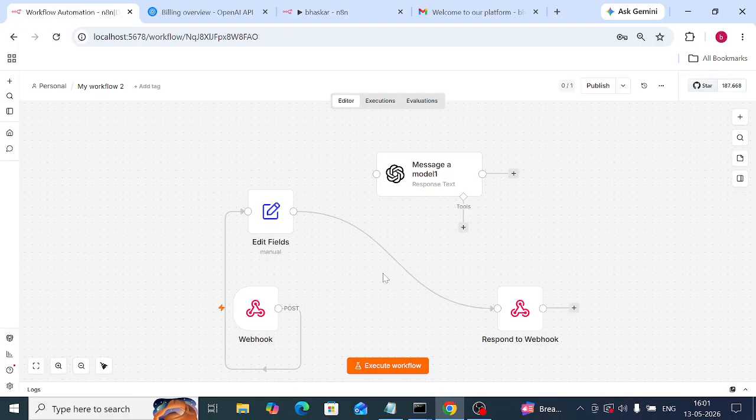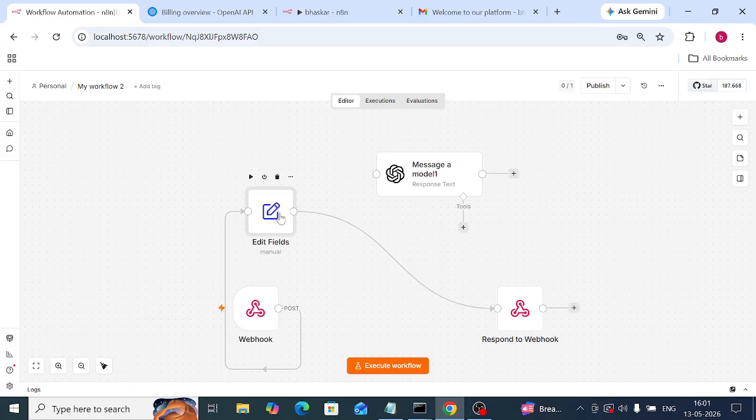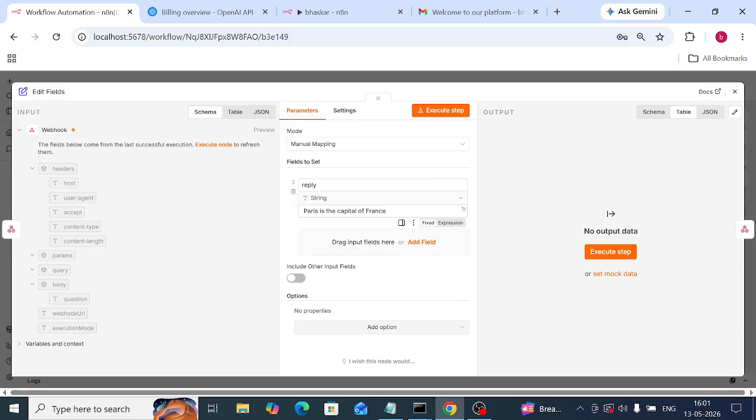Here what I am doing is giving the question, what is the capital of France. And the reply I want to get is, Paris is the capital of France. For that purpose, the same webhook node we took, and then we are writing here, and then we are closing, and then we took the edit fields node and wrote the reply, Paris is the capital of France.